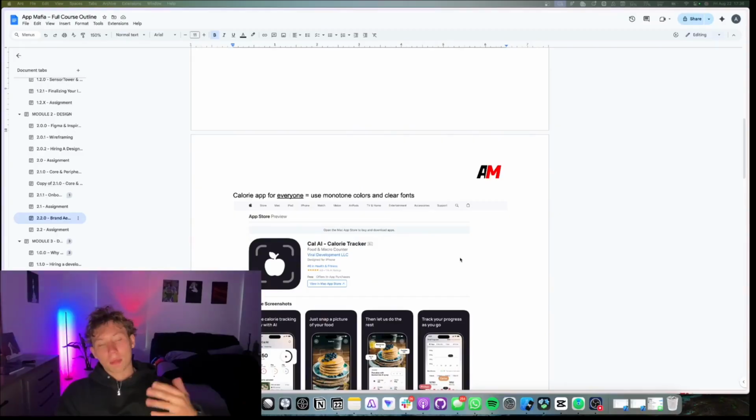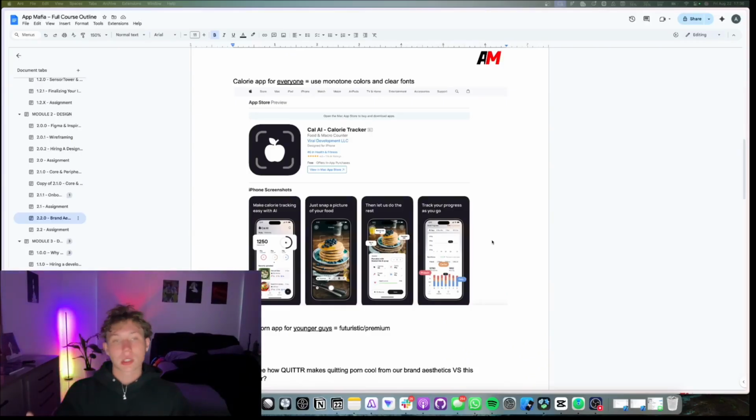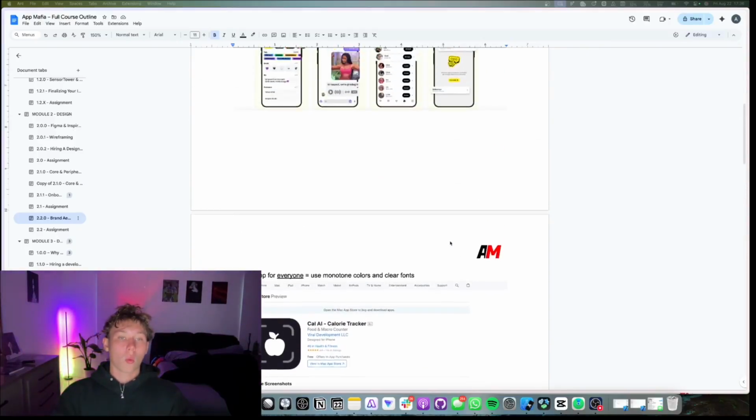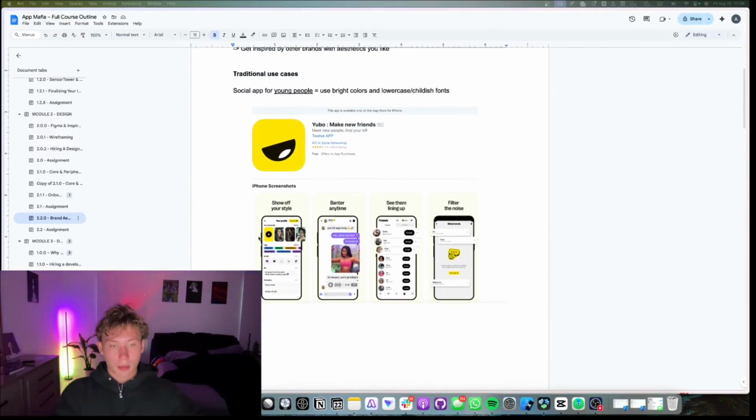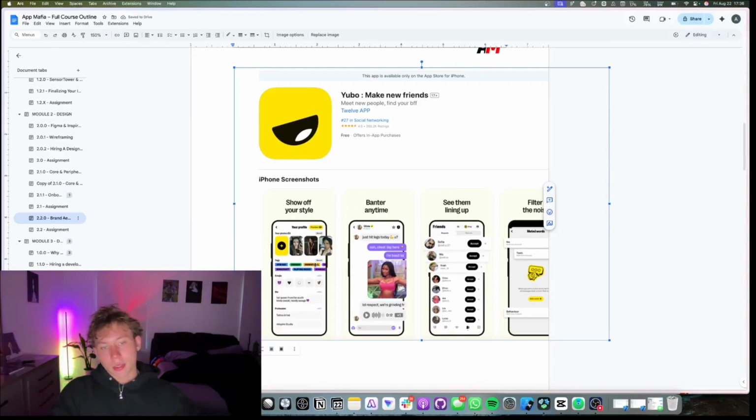So if I want to build a calorie tracking app for everyone, I'm going to use very simple colors, and I'm not going to pull any demographic in one way, and it's going to be all inclusive. It's hard to really explain what I mean by that, but Kal.ai shows no humans, it shows no faces. As soon as they do that, they're pushing a demographic onto you. Whereas with Yubo, you can see young people, or at least relatively young. We'll make this bigger for the sake of the video. These are all under like 25 years old, and mostly females. Actually, almost everyone's a female, funny enough.